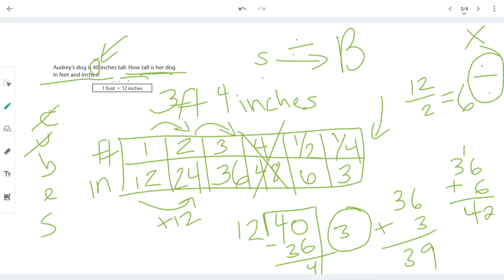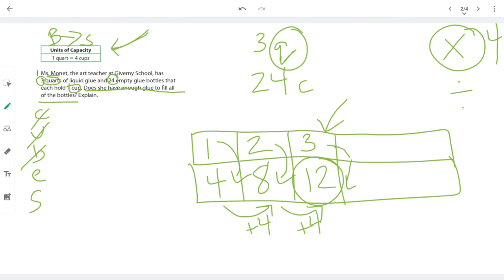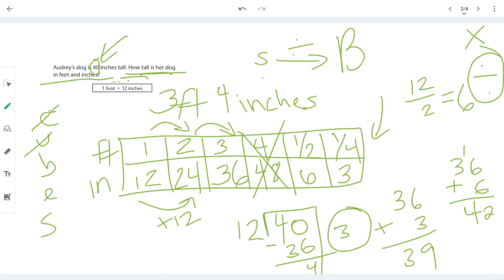So let's reiterate. Let's go over what we've just seen. Small to big was division, and big to small, you multiply it all. So you can use multiplication if you're going from a big unit to a small unit, and you can use division for a small unit going to a big unit. As you get more comfortable with your units and knowing what they all mean, you'll like to use that rhyme to help you.